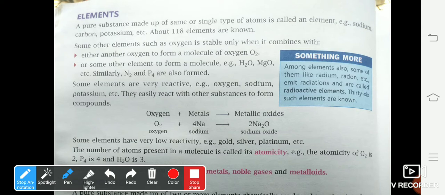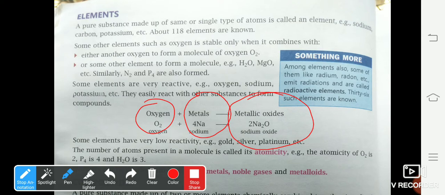Like here, see in the book, they have given you an example. Oxygen reacts with sodium metal to form sodium oxide. In short, you can remember, in the word form of this equation, oxygen plus metal will give you metallic oxide. You can use any metal, you will get the corresponding oxide.